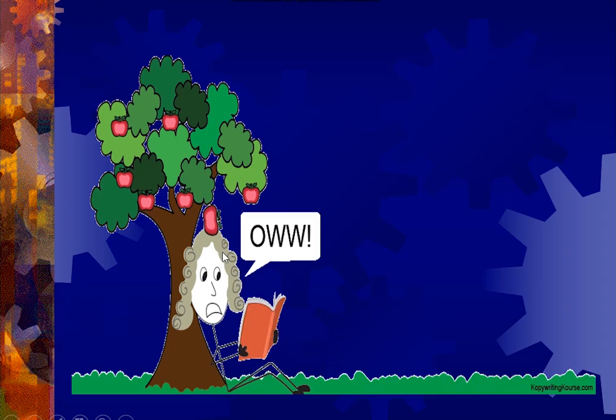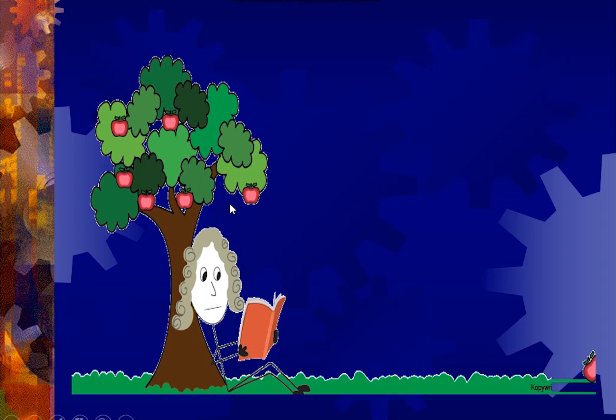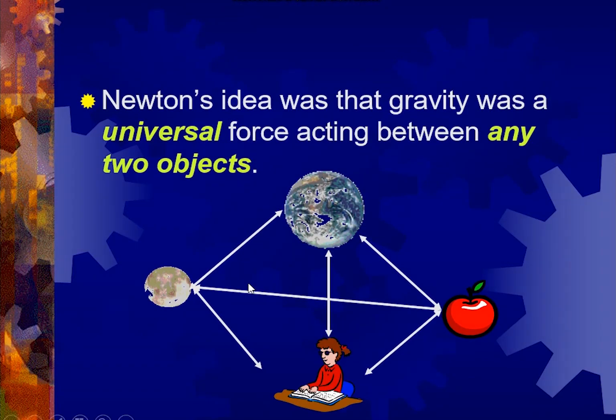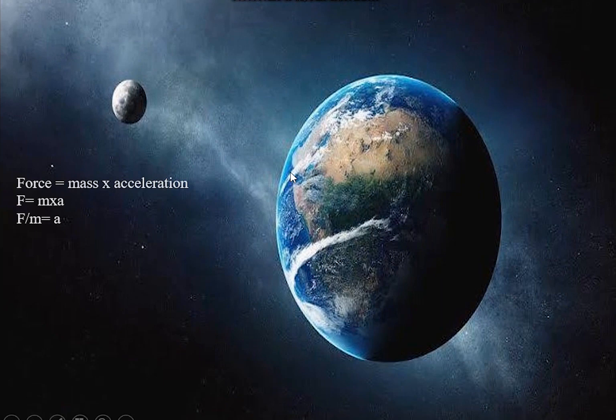So he began to think, why is this apple moving downward? There must be some kind of reason behind it. So it was Newton who first brought the concept of gravity. He concluded that gravity is a universal force acting between any two objects. So now here, at the time of the discovery of gravity, Newton had done a lot of work on the laws of motion.